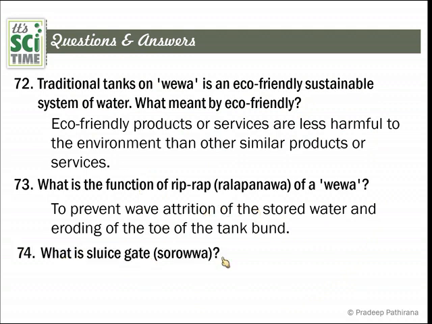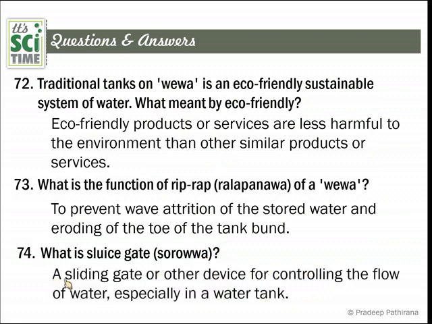74. What is the sluice gate, or sorrow? This is the gate which lets the water go out. A sliding gate or other device controlling the flow of water, especially in a water tank. There are some sluice gates famously found in our country, Sri Lanka, which are made from stones. This is the sluice gate, or the sorrow.